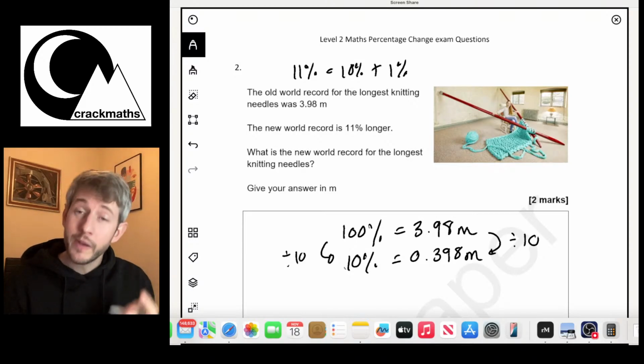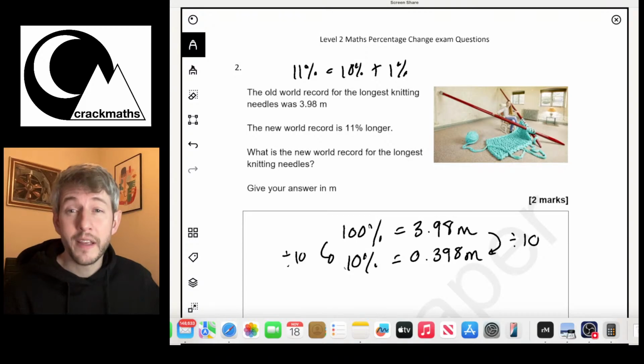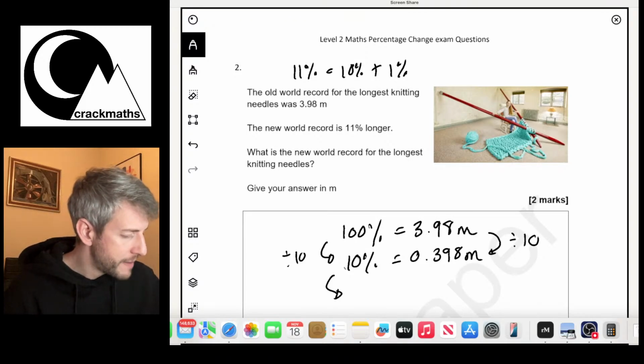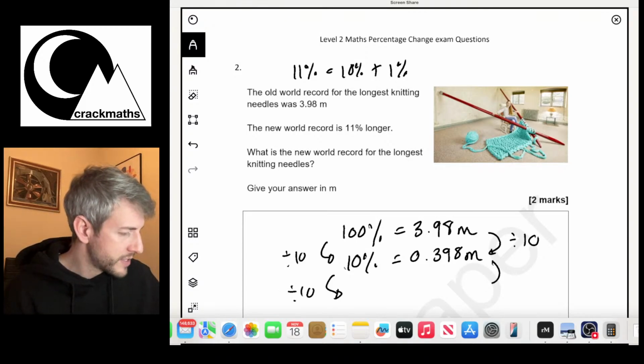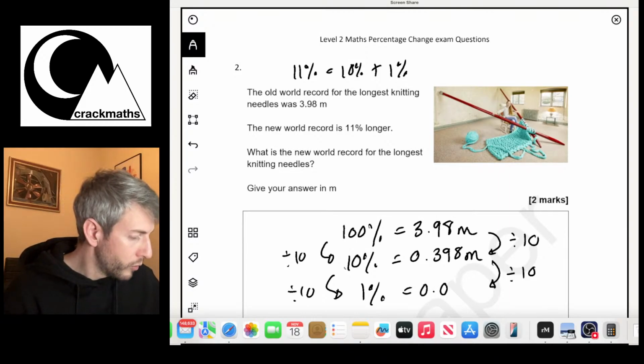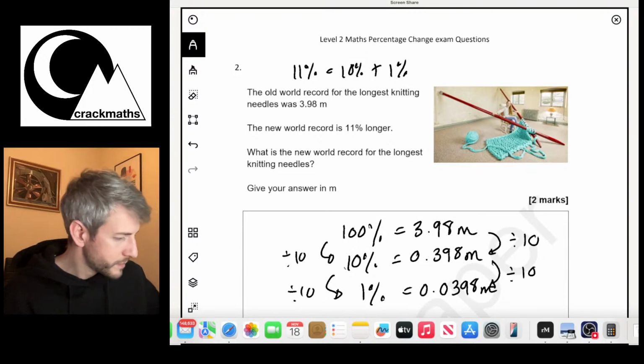So now I'm going to have a look at what is 1%. If I divide 10% by 10 again, I get 1%. And so 1% equals 0.0398 meters.